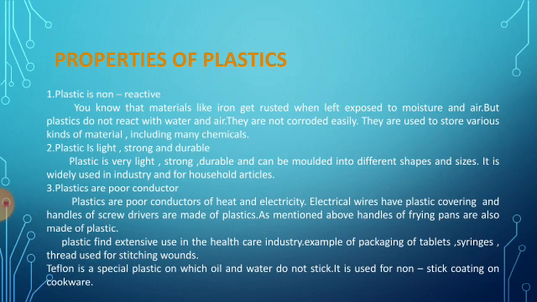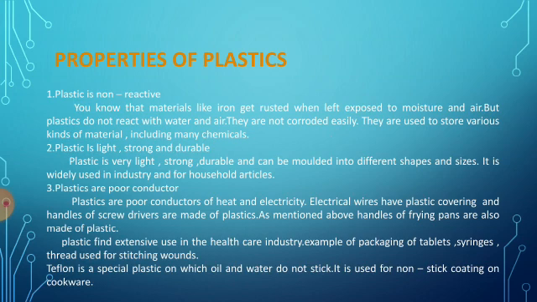There are three properties. First one, plastic is non-reactive. You know that materials like iron get rusted when left exposed to moisture and air. But plastics do not react with water and air. They are not corroded easily. They are used to store various kinds of materials, including many chemicals also.